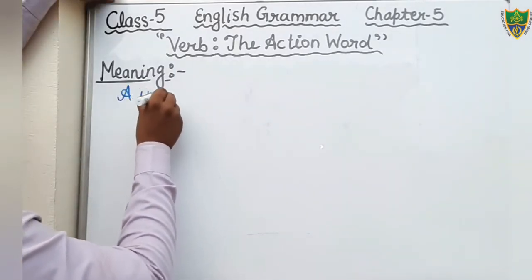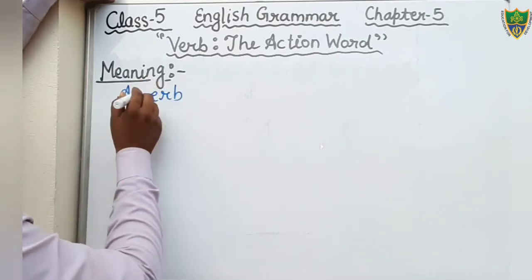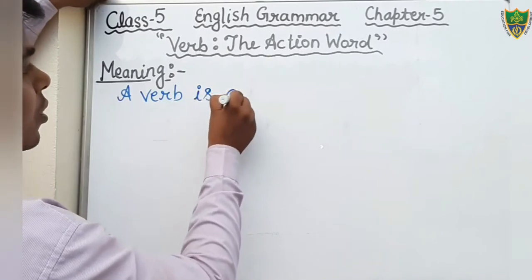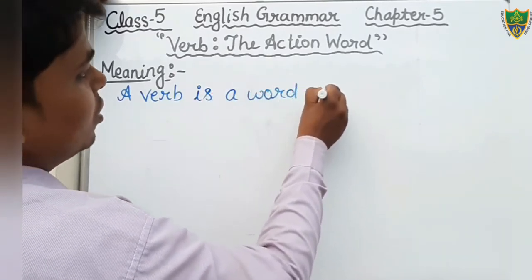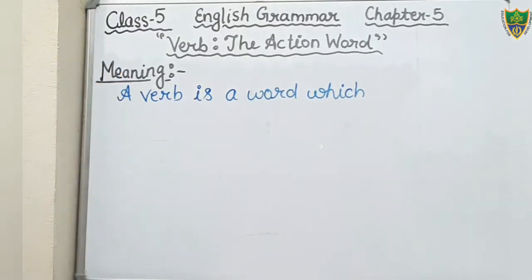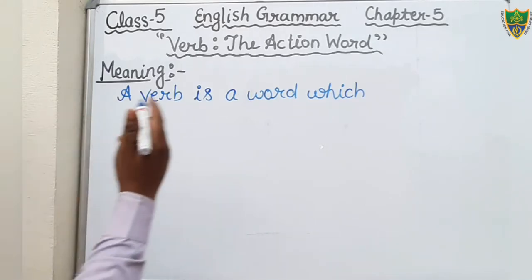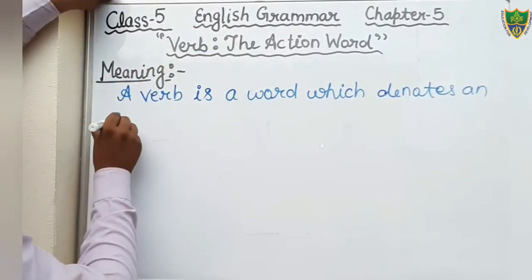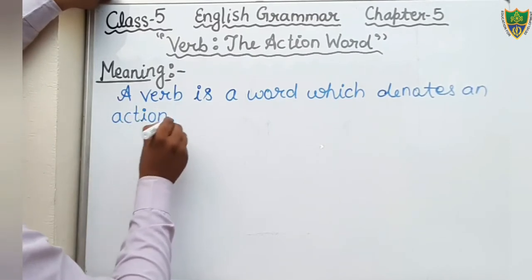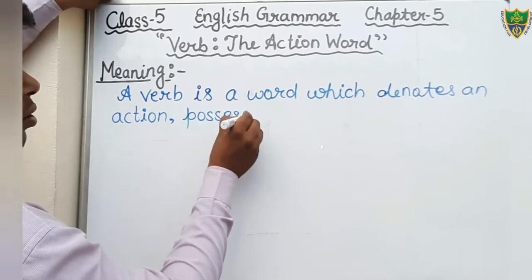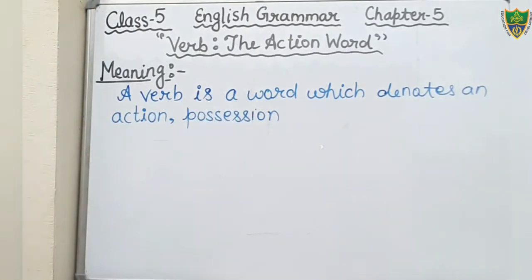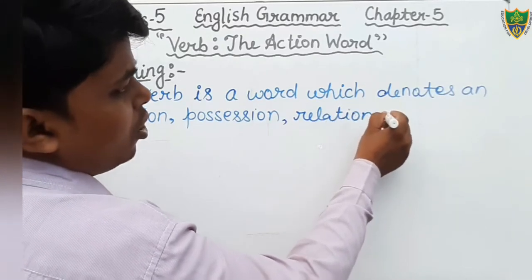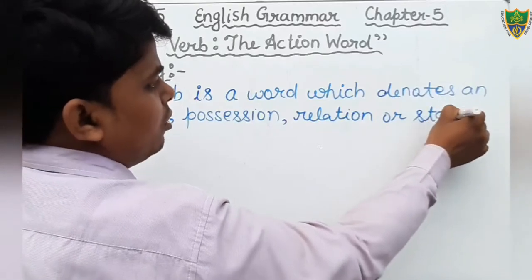A verb. Understand, this is V. The verb is a word which denotes an action, possession, relation, or state of being.